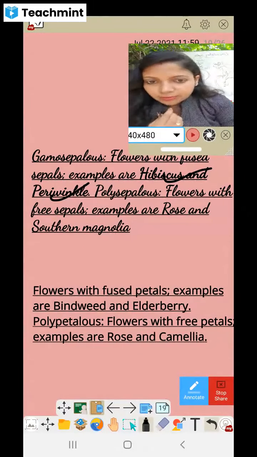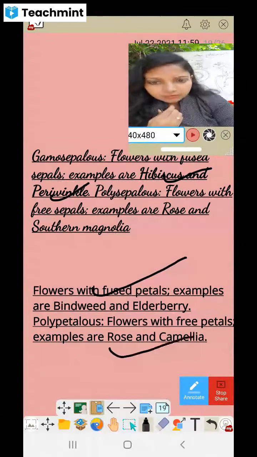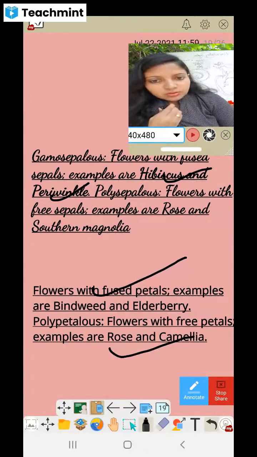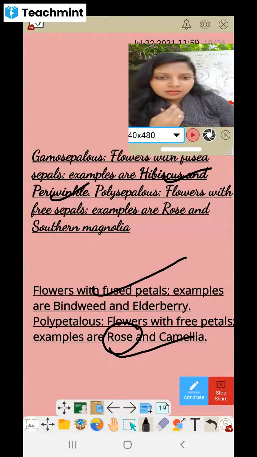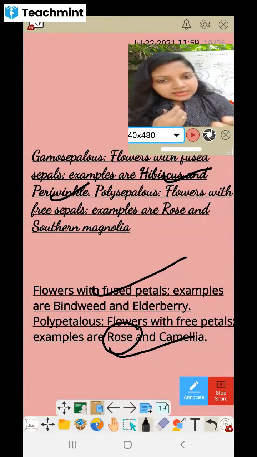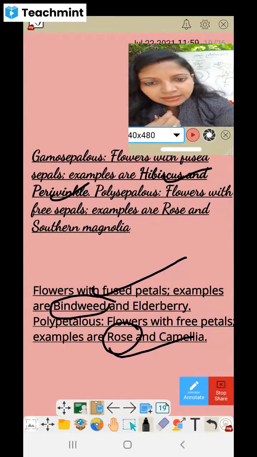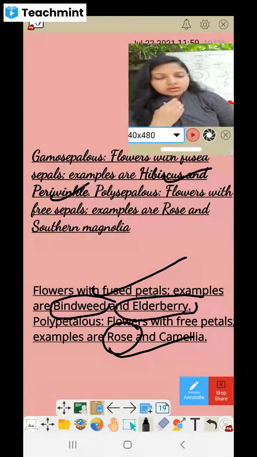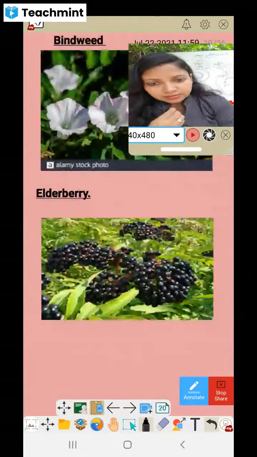Then flowers with fused petals. When the petals are fused, that is bindweed and elderberry. And polypetalous, they are rose. So it shows that in the rose, both the sepals and petals are free. So both are poly. So you can give the example of rose here. Now let's see this one. What is bindweed and elderberry? How do they look? The flowers with the fused petals. So that is gamopetalous.